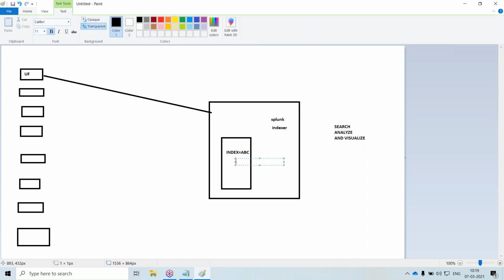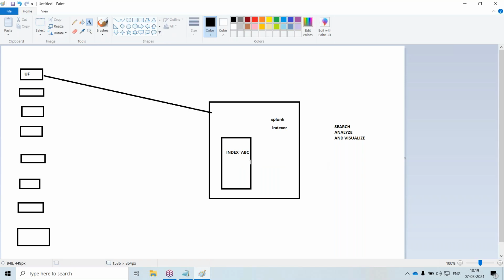Means the data will be coming from the source systems and it gets accumulated in your Splunk indexer. There will be two roles basically, Splunk admin and Splunk developer. The Splunk admin's job is to configure and send the logs or data from the source systems to Splunk. The developer's role is, whatever data gets stored in the indexer, he will write the queries using SPL and prepare the dashboards and all those. Just give me a minute, I will show how the Splunk UI looks.